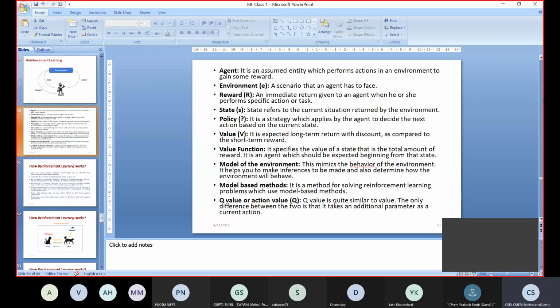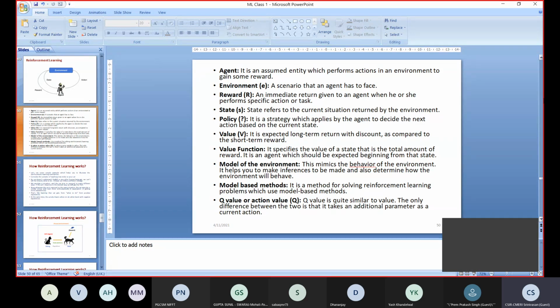Okay. So model of the environment. I have already told you about this. The model of the environment is a virtual environment which we try to mimic so that the agent will perform a particular task. It mimics the behavior of the environment and helps you to infer or think about that environment and determine what you will do.